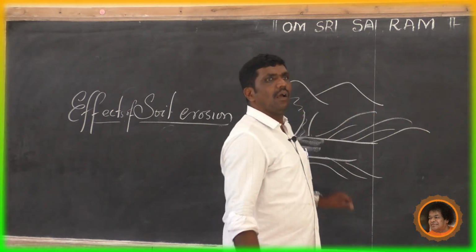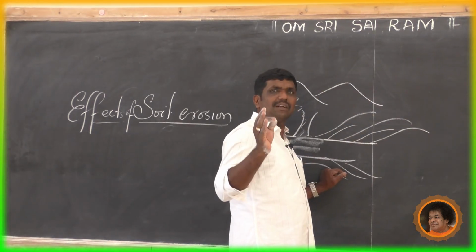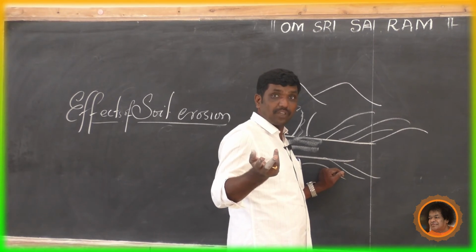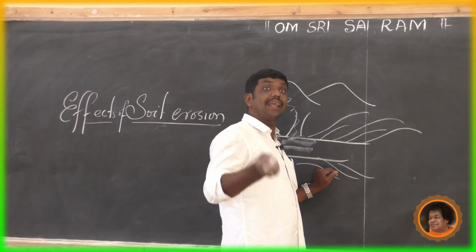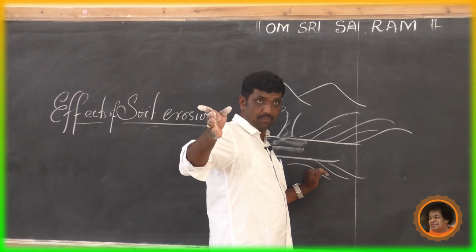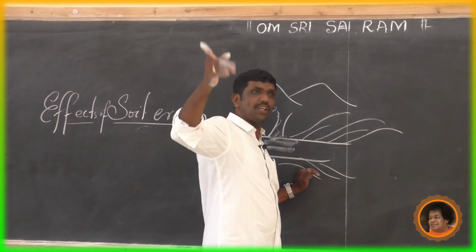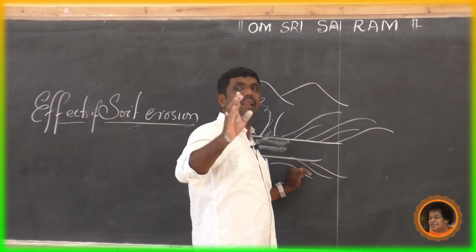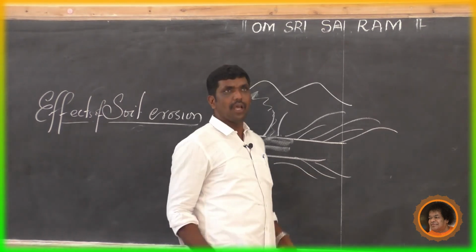And now the vegetation covers dry up. Vegetation, it is also drying up. And economy as a whole suffers a great setback due to soil erosion. These are all the effects of soil erosion.